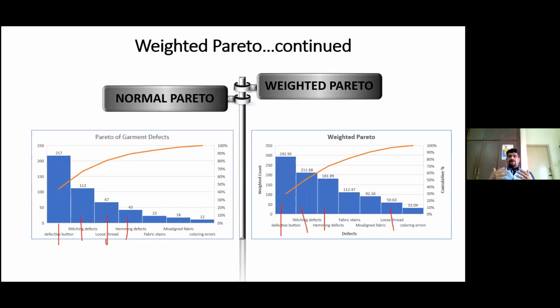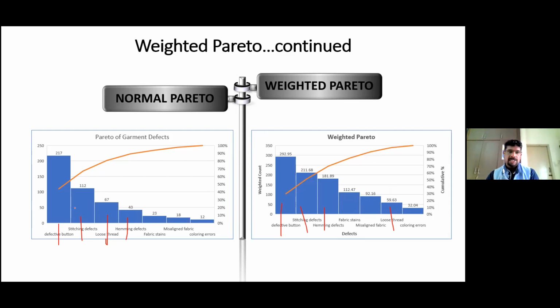So the weighted Pareto simply focuses on the cost. That is what the company cares about. As a general manager, I think about the revenue loss. I think about the dollars I am losing. So when I convert that frequency into cost, I found that certain defects are less important because they may be occurring regularly, but they are not causing me more revenue loss. But certain defects which are occurring moderately are causing me more money loss.